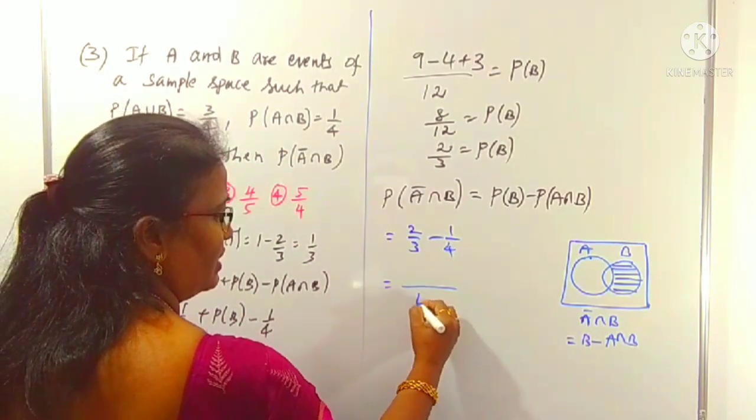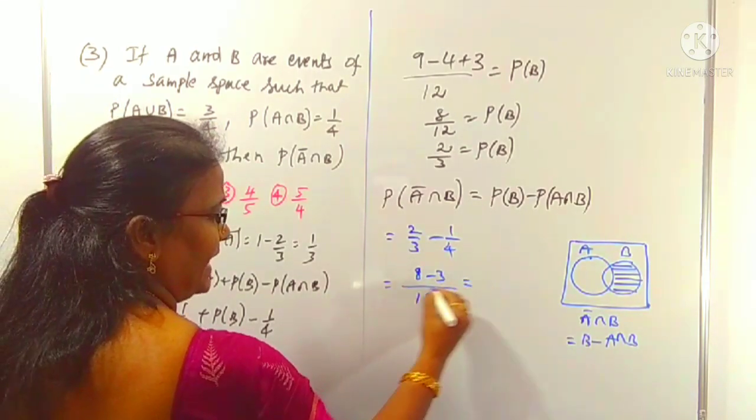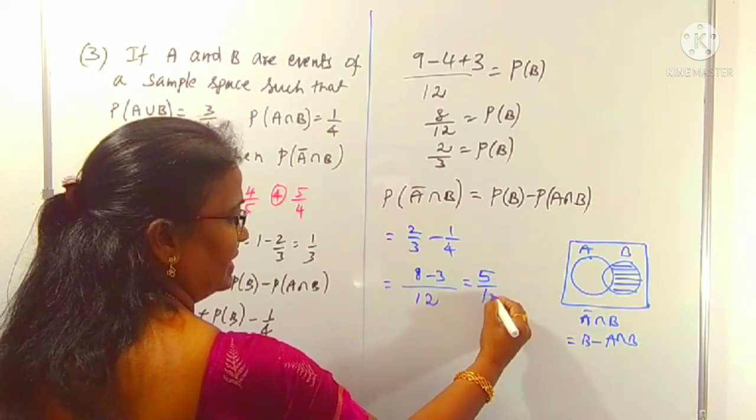So what is the LCM? It is 12. 8 minus 3 is 5. So 5 by 12 is the only thing required.